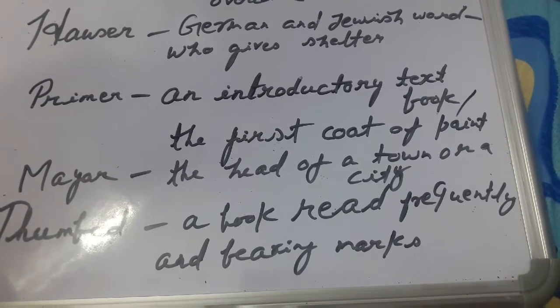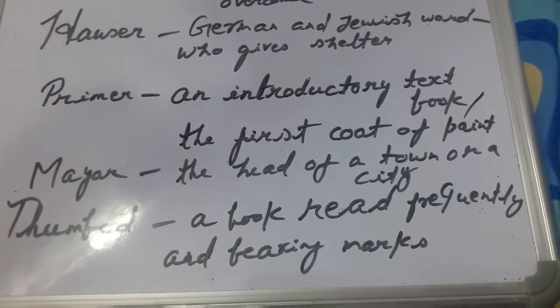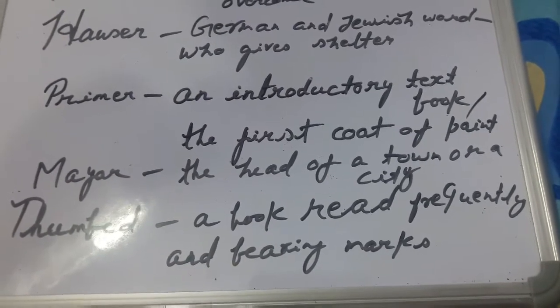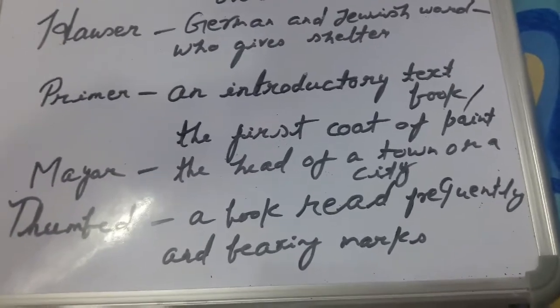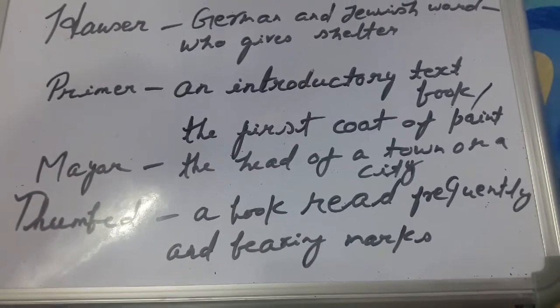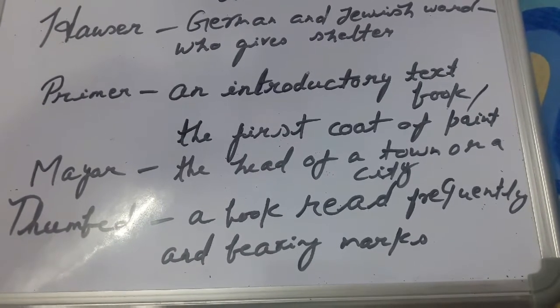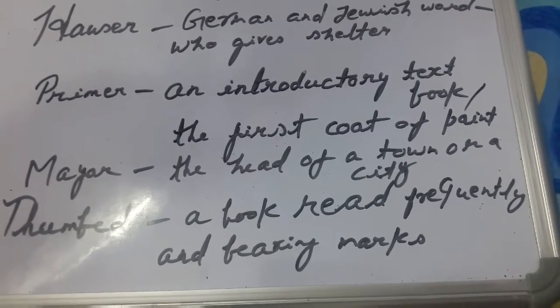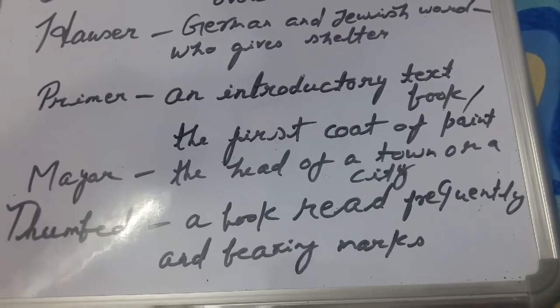This is the first coat of paint. Then mayor, as I had already told you earlier, in England and other European countries, mayor means the head of a town or a city, and in some American countries, mayor means the head of municipal corporation.